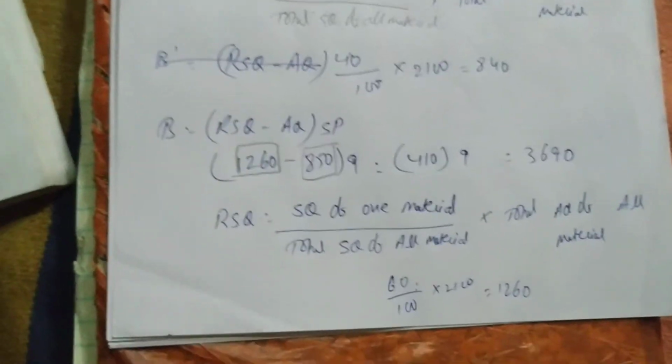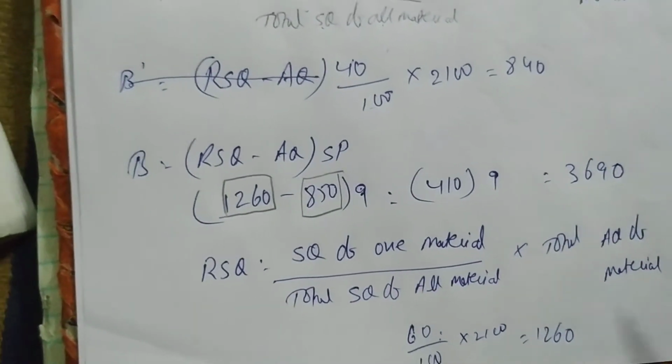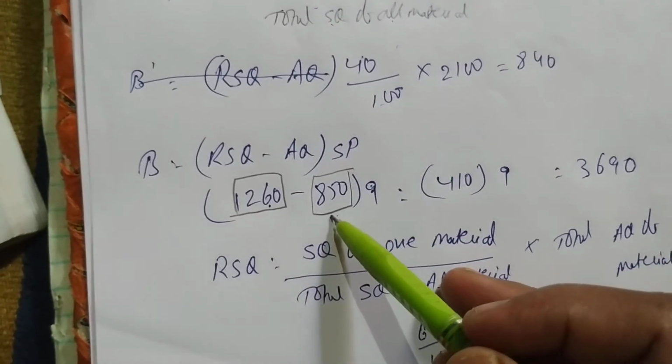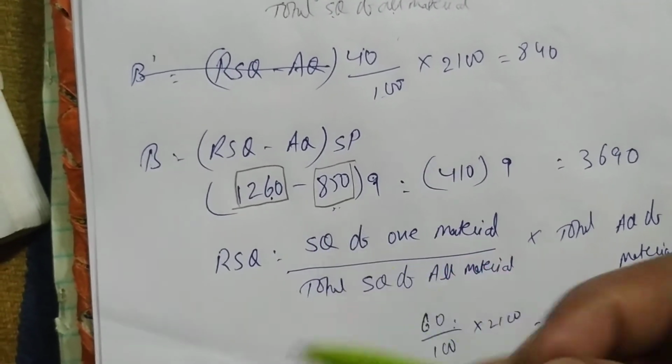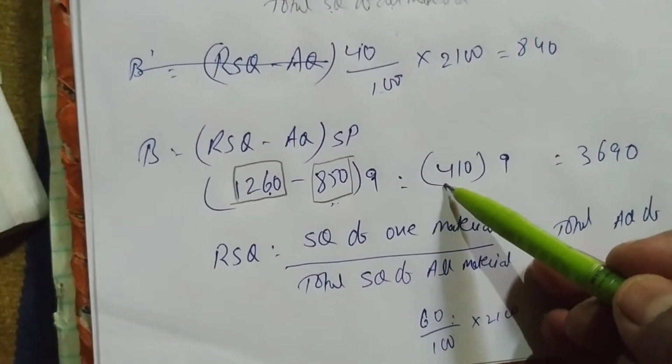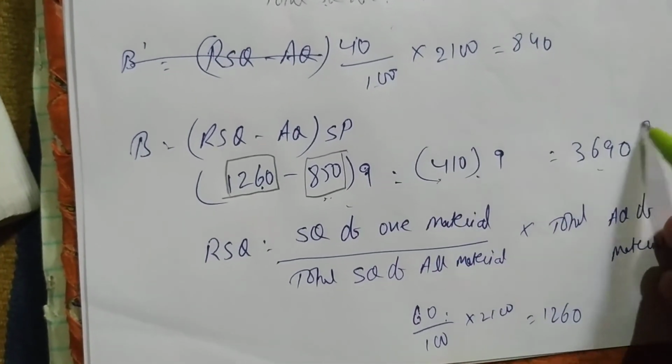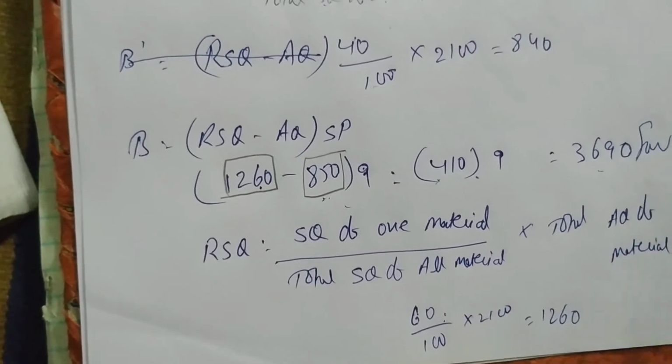So this is a profit to the company. This is not a loss, this is a profit. The company is saying to use 1260 quantity of material, but actually the labor has used 850. They have used less, 410 less, and multiplying with 9, we get 3690 favorable. Whenever there is a profit, you have to write favorable.